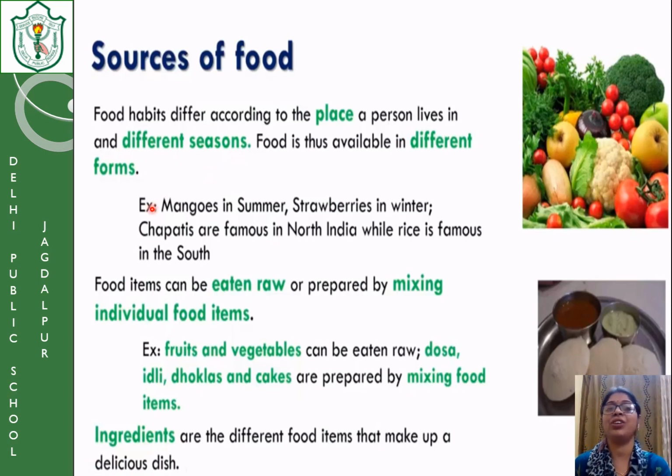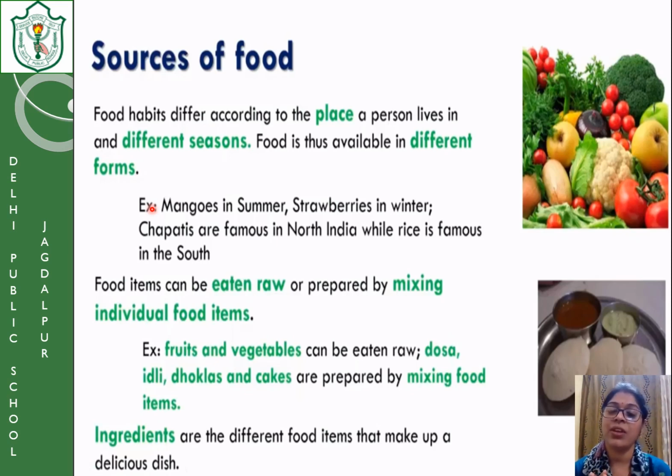Here I would like to give you an example. You must have seen that people living in the south area, they eat more rice, but the people who are living in North India, they eat chapatis. Why? Because their climate and the availability of the raw material makes their staple food.